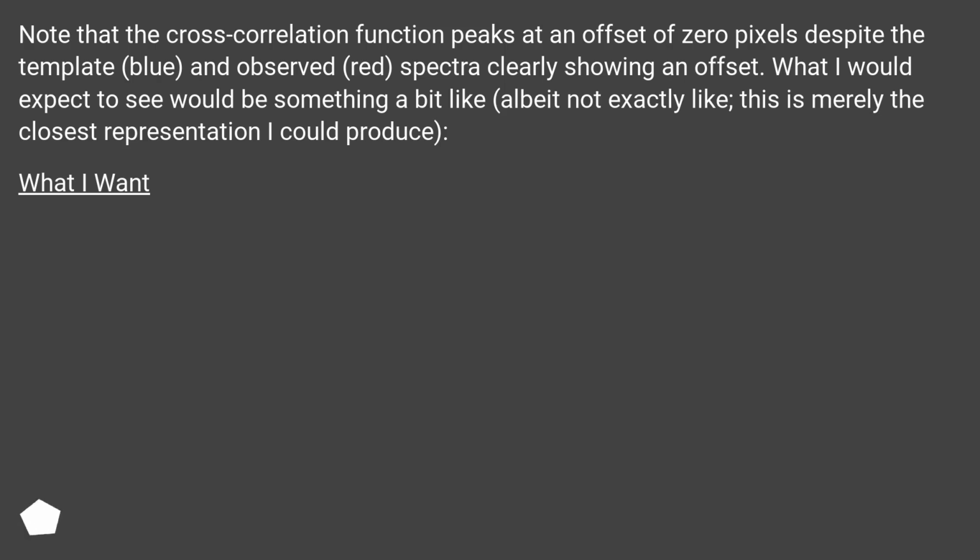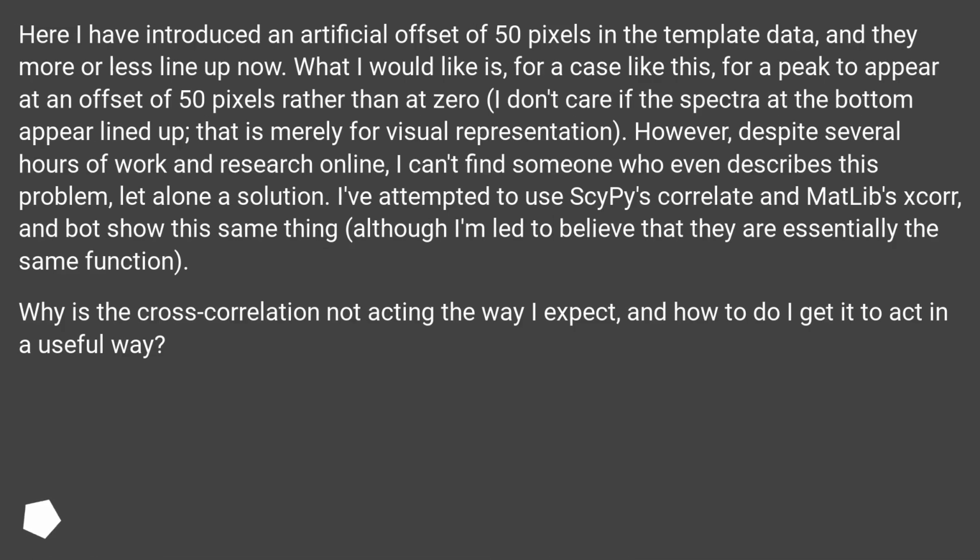What I want. Here I have introduced an artificial offset of 50 pixels in the template data, and they more or less line up now. What I would like is, for a case like this, for a peak to appear at an offset of 50 pixels rather than at 0. I don't care if the spectra at the bottom appear lined up; that is merely for visual representation.